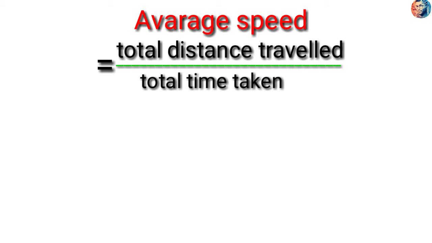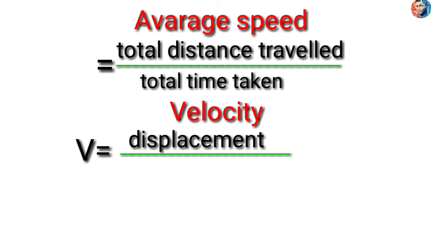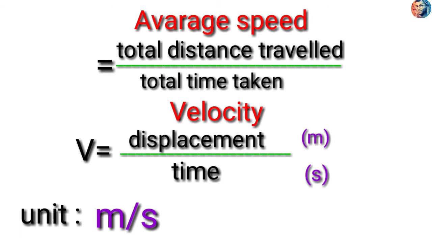How to calculate average speed? Total distance traveled by total time taken. Speed is actually a scalar quantity. If speed has direction, we call it velocity. How will we find the velocity? Velocity equals displacement by time. What is the unit of displacement? Meter. And what is the unit of time? Second. So the unit is meter per second. This velocity is a vector quantity.